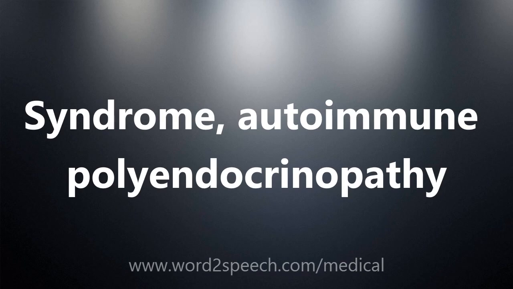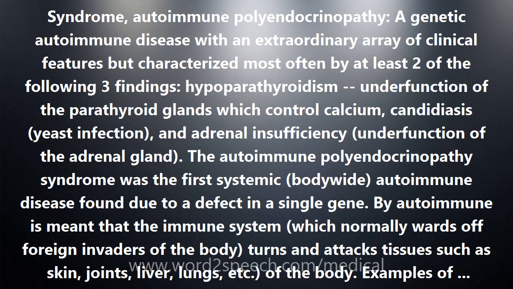Syndrome, autoimmune polyendocrinopathy, a genetic autoimmune disease with an extraordinary array of clinical features, but characterized most often by at least two of the following three findings: hypoparathyroidism, underfunction of the parathyroid glands which control calcium, candidiasis, yeast infection, and adrenal insufficiency, underfunction of the adrenal gland.